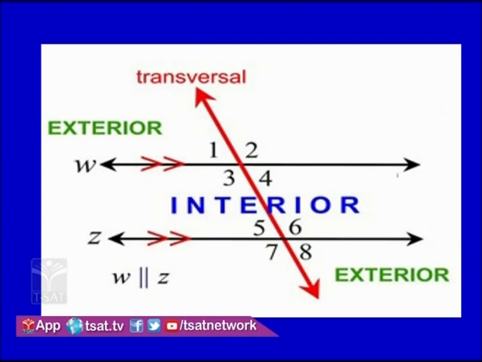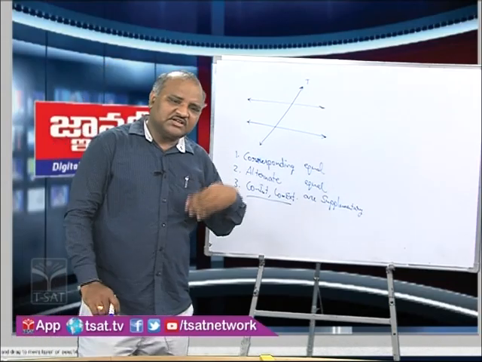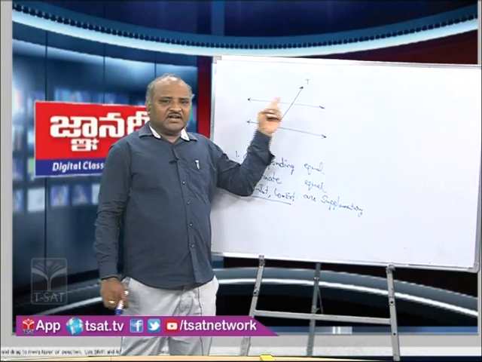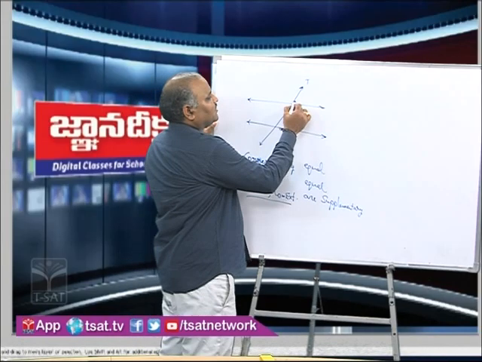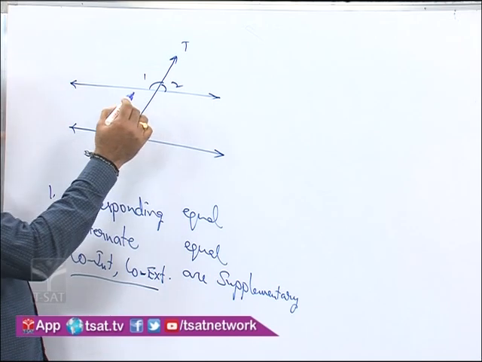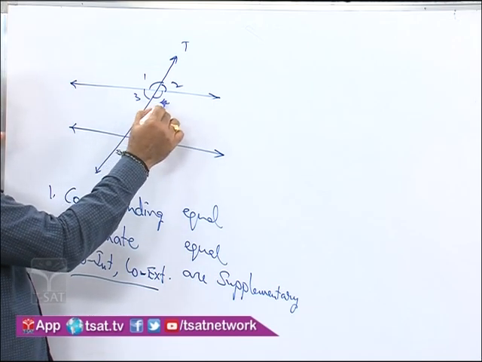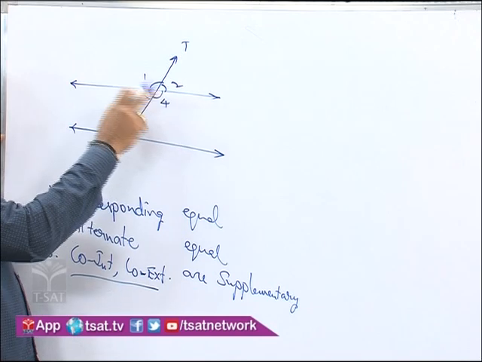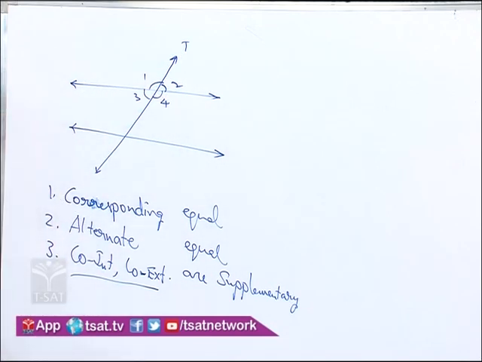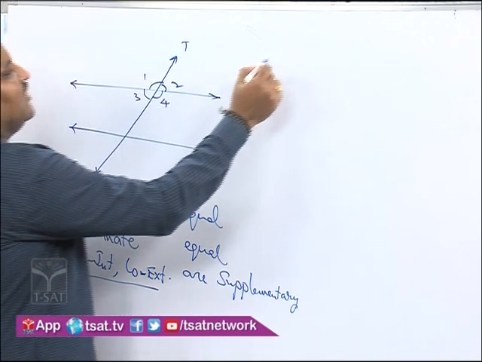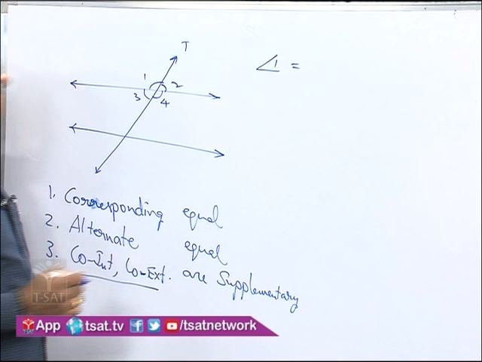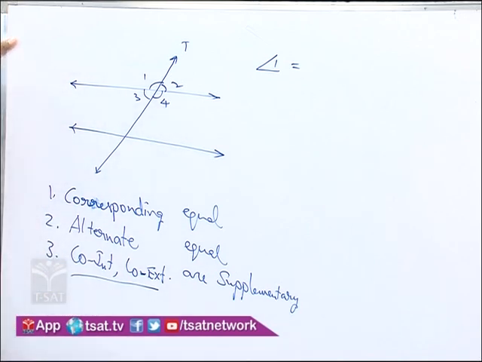Numbers in the picture, as previously we mentioned pairs of corresponding angles and pairs of alternate angles with different numbers, but in the picture here numbers are different. But basing on these numbers, you tell me the relation. Suppose here 2 we have, here 1, and here 3, here 4. Actually previously we have taken 1, 2, 3, 4, but here 1 and 2 are reversed. So no problem. Here angle 1 generally will be equal to which angle?